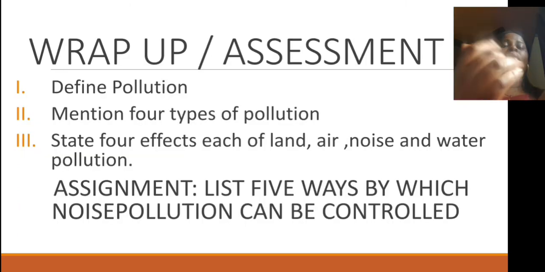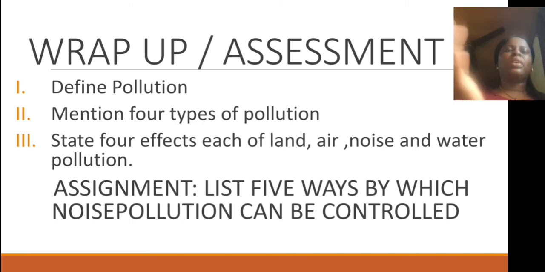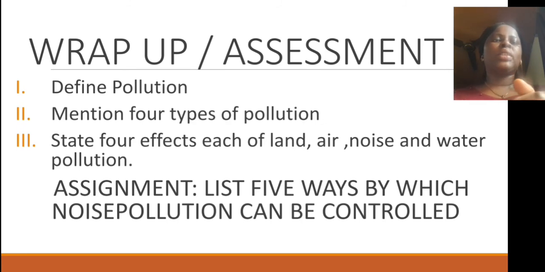So to wrap up, an assignment: we will define what pollution is, mention 4 types of pollution, and state 4 effects each of land, air, noise, and water pollution. We have been able to look at what pollution is. We have mentioned the types of pollution: land, air, noise, and water pollution. And we have stated the sources, the effects, and how this can be controlled.